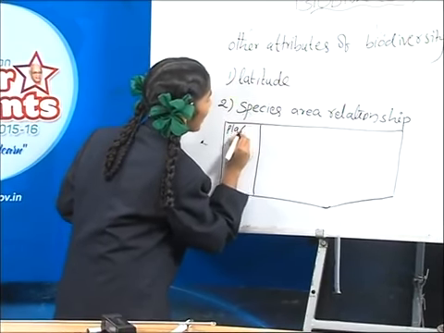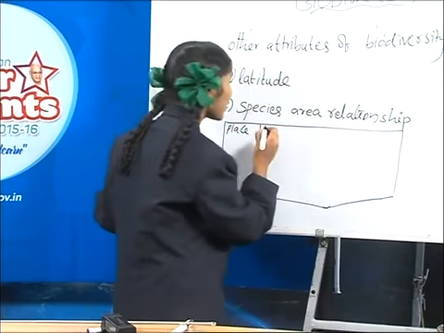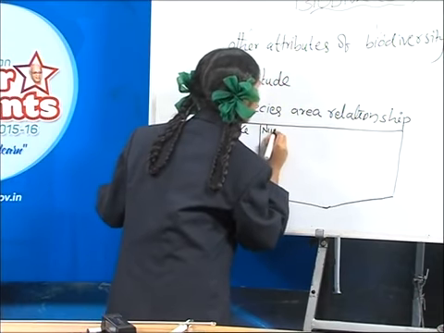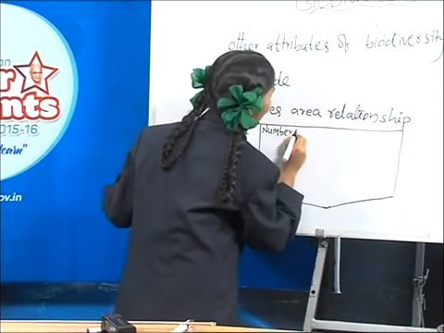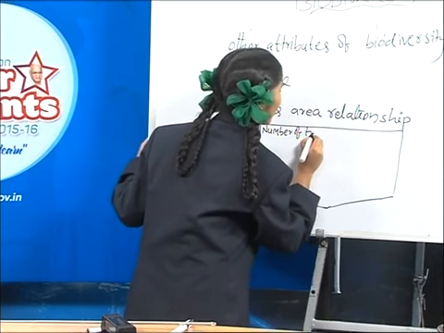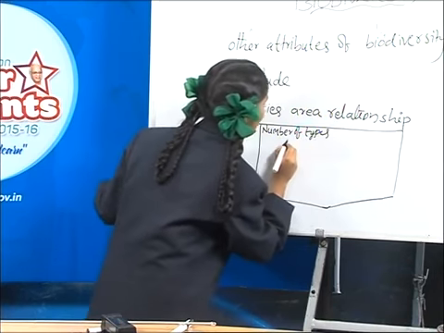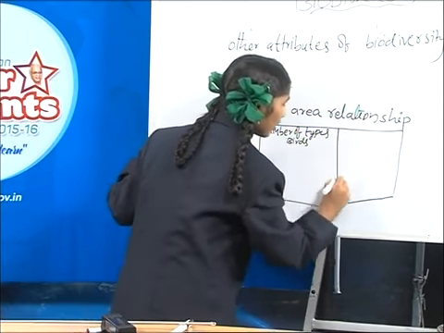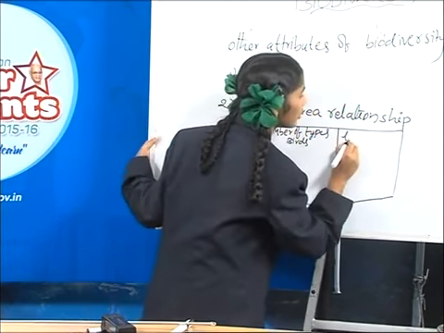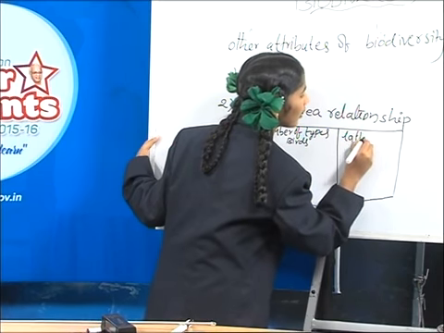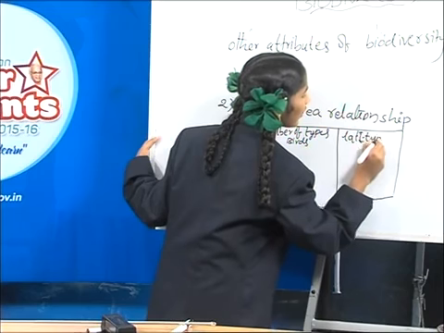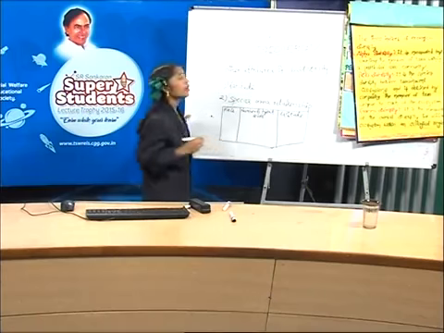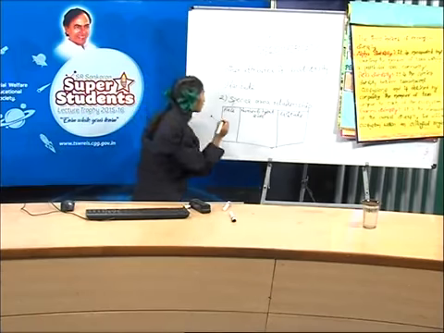And the next one indicates number of types of birds. And the third one indicates latitude.